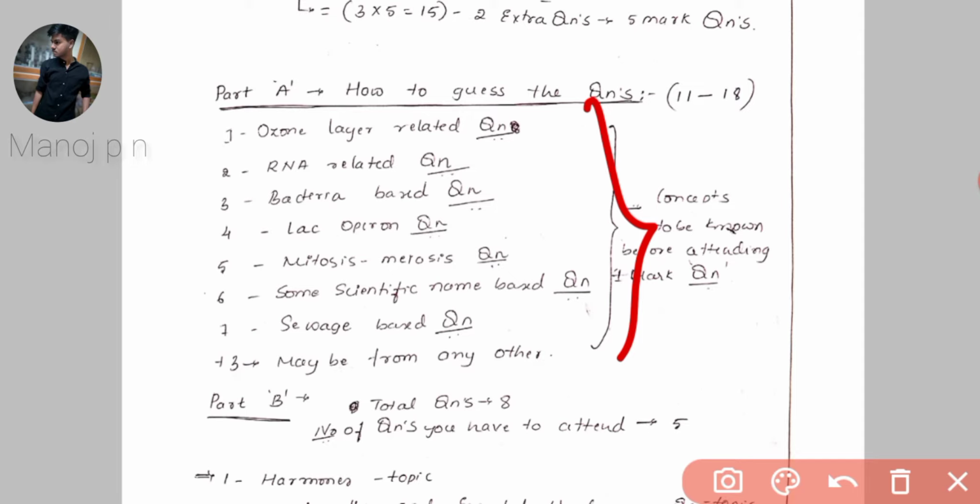That is, lac operon based questions will be asked, RNA and DNA related questions, bacteria based questions, and mitosis and meiosis, which is the trickiest, will be asked from this topic. Then some scientific name based questions and some CVS based questions, and maybe others.